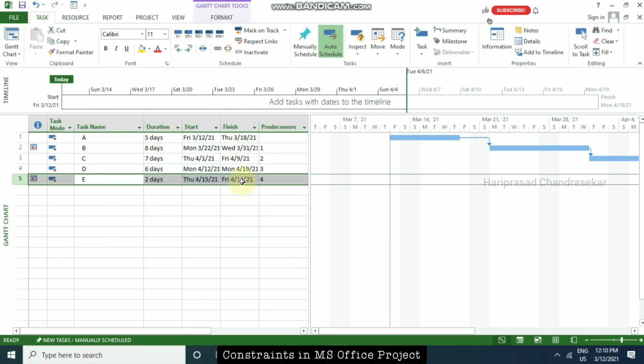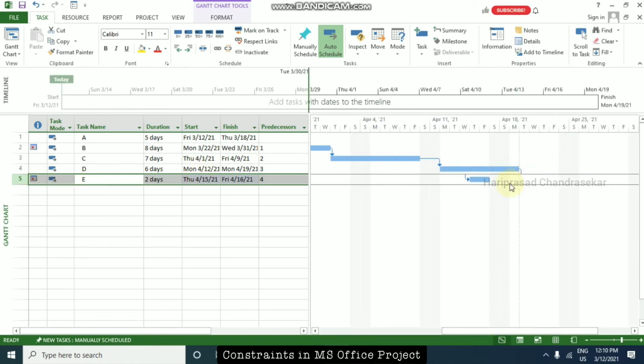See, now it is going to end by 16 only. We have the end date as 16 only, but we have the must finish on indicator, and we have the scheduling conflicts now. See, now it moved like this. There's no logic behind it.